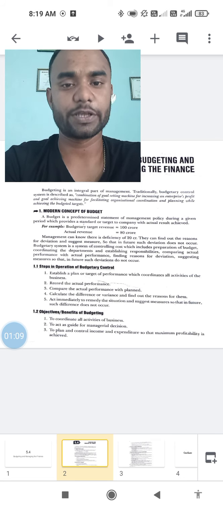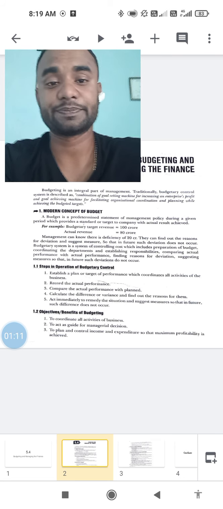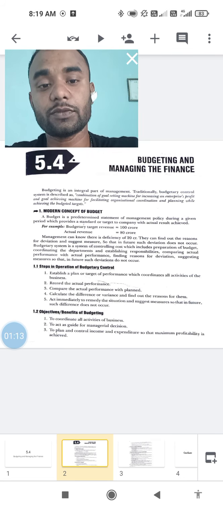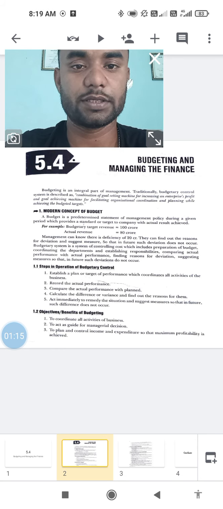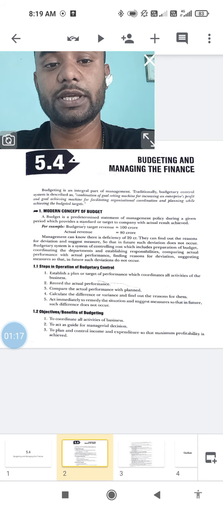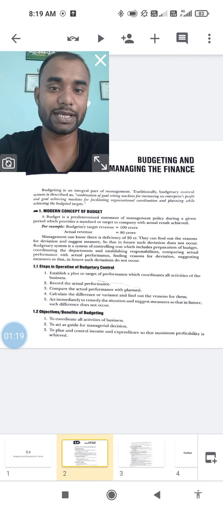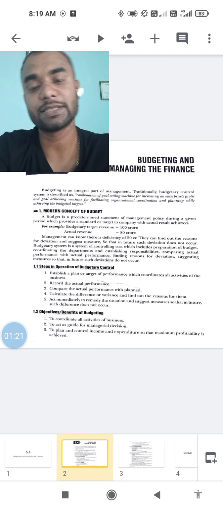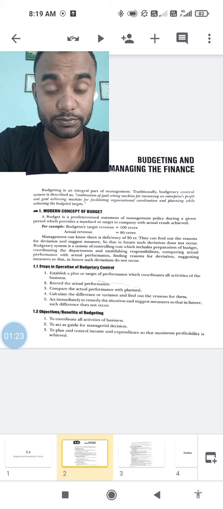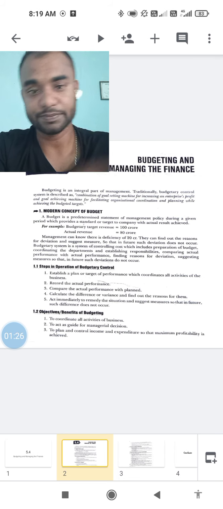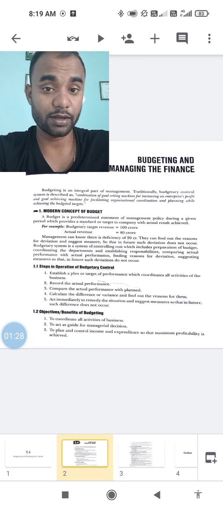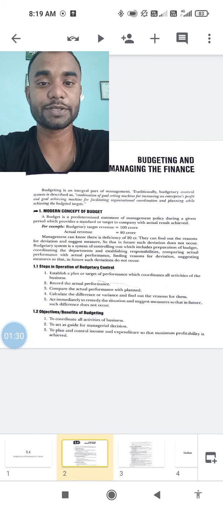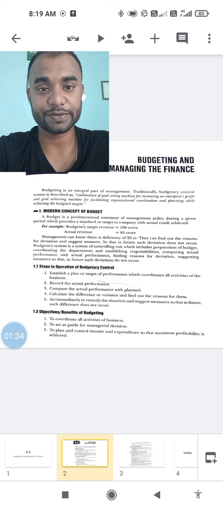So suppose, for example, when you are preparing a budget, we can estimate the expenditures, and when we estimate the expenditure, it becomes very clear that we will be able to control the cost, and ultimately the profit figure will be increased. This is what budgetary control is all about.